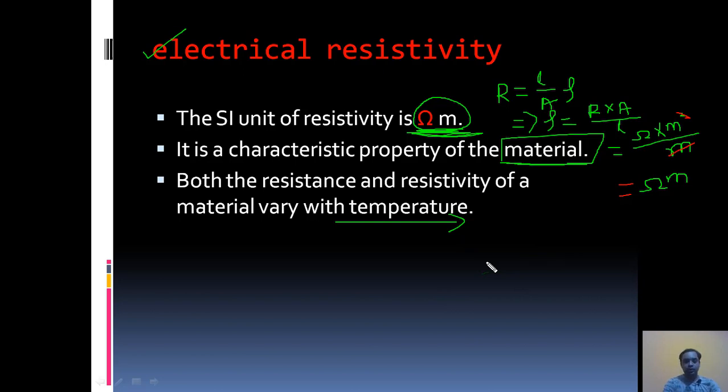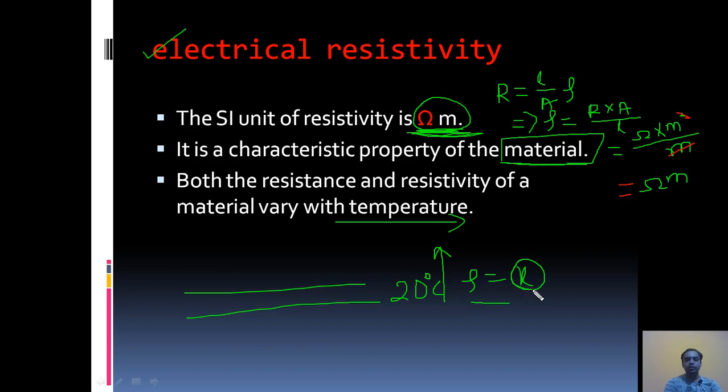For example, if you take an iron rod at 20 degree centigrade, suppose the electrical resistivity is X. If you increase the temperature, the value of this electrical resistivity will change from X. It will be some other value, X plus something or X minus something.